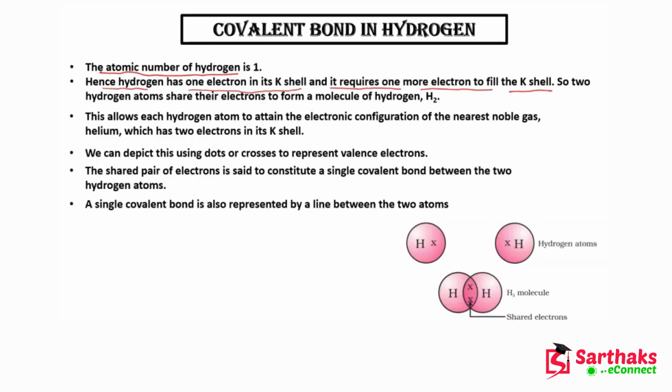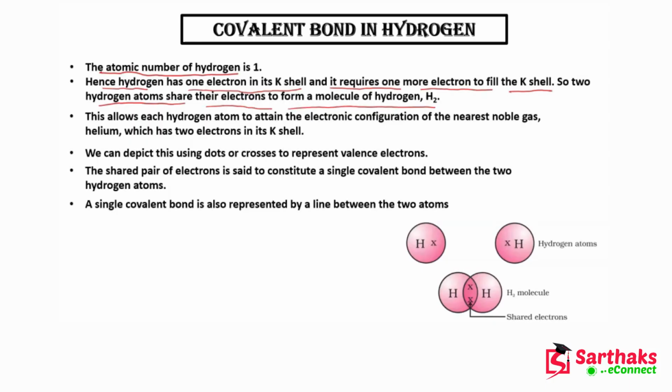And why does it want to fill the K shell? Because it wants to attain the electronic configuration of the nearest noble gas. The nearest noble gas of hydrogen is helium, whose electronic configuration is 2. It means in the K shell, there are 2 electrons present in helium. So hydrogen also wants 1 more electron to complete its shell. Now, 2 hydrogen atoms share their electrons to form a molecule of hydrogen.